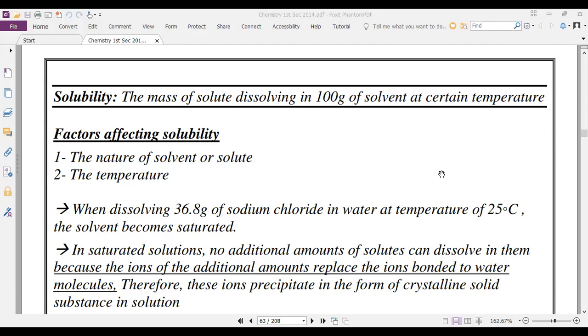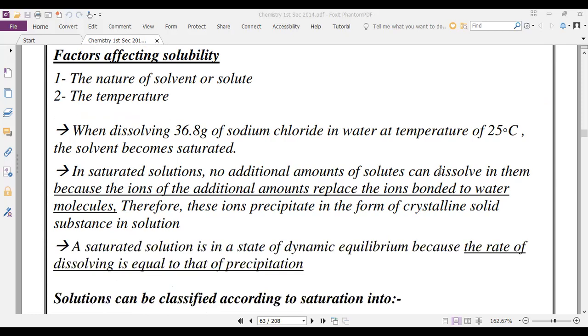What is meant by solubility? The mass of solute dissolving in 100 grams of solvent at a certain temperature. Right. What are the factors affecting solubility? The nature of the solvent or solute and the temperature. Yes, right. For example, when dissolving 36.8 grams of sodium chloride in water at a temperature of 25 Celsius, the solution becomes saturated.